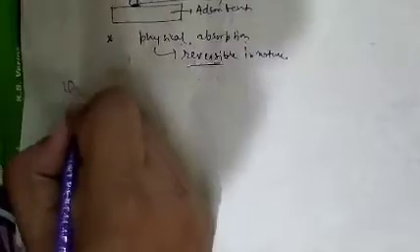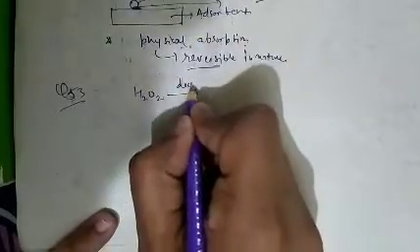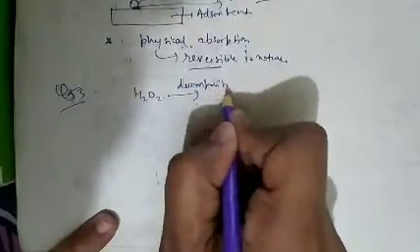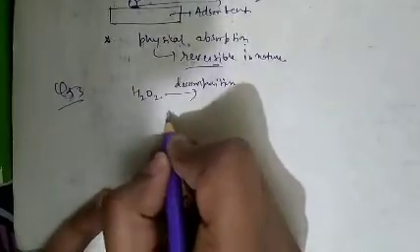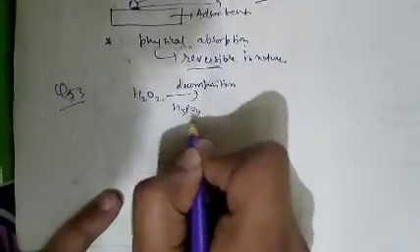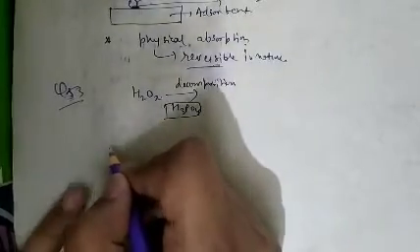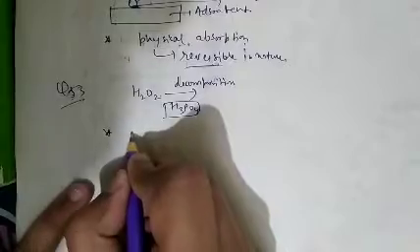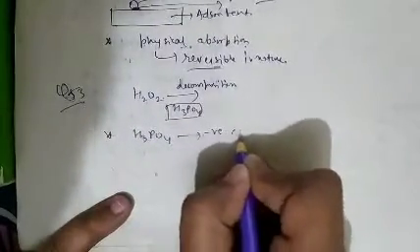See question number 53. Decomposition of H2O2 can be slowed down by addition of a small amount of H3PO4, phosphoric acid. As we know, H3PO4 in this reaction will behave as a negative catalyst.